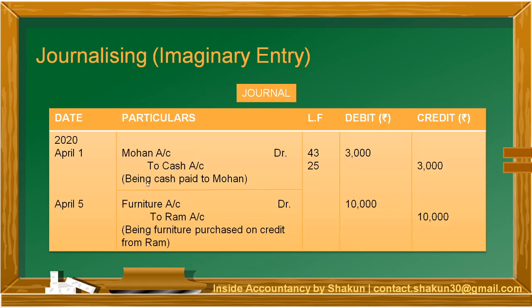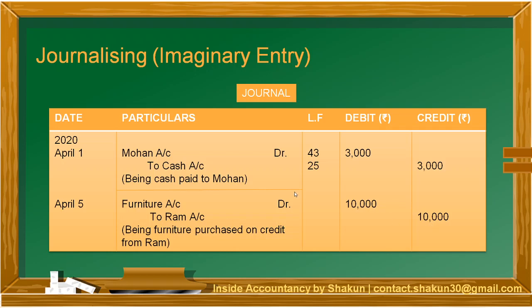This is followed by the narration. Narration always starts with the word "being". Okay. So, being cash paid to Mohan. I am describing my transaction: being cash paid to Mohan. After I write the narration, then I'll put a line which indicates my journal entry is done. Then again I write the date. Again I write the account to be debited followed by DR, the account to be credited prefixed with "To", and the amounts respectively in the DR and CR columns, followed by the narration.